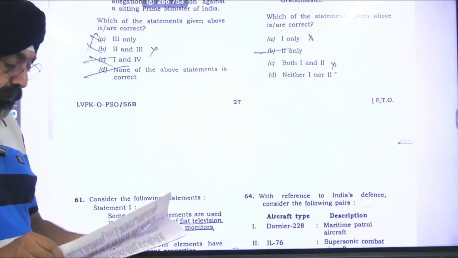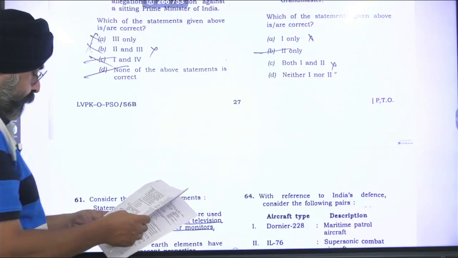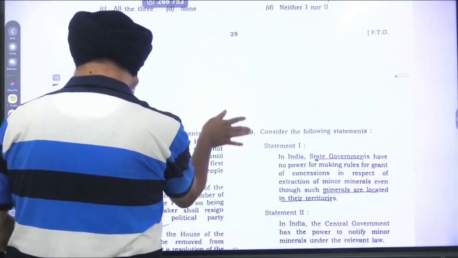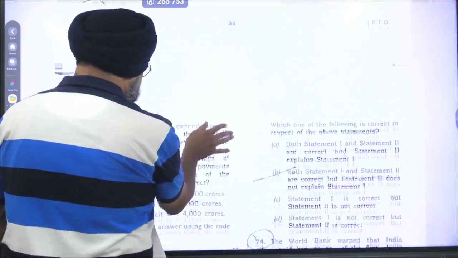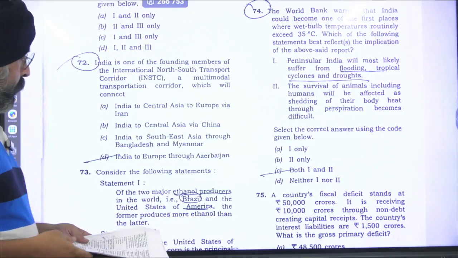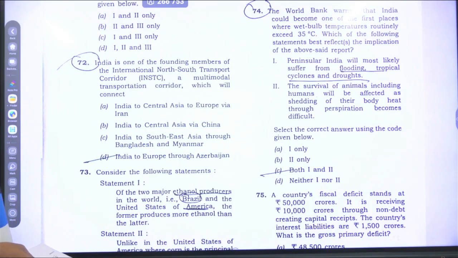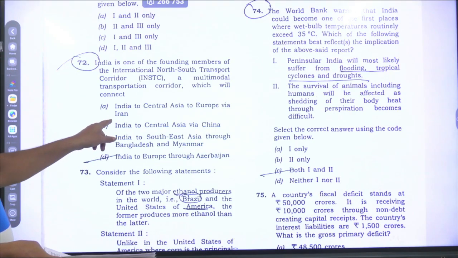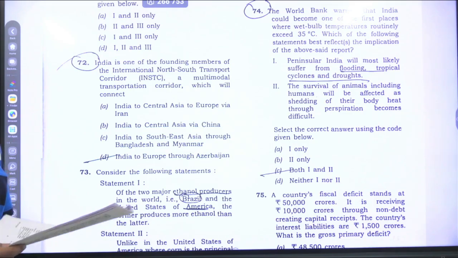So thereafter, we are having question number 72. This question number 72 is again a very controversial one. This is about the International North-South Transport Corridor. B and C statements are odd one out.